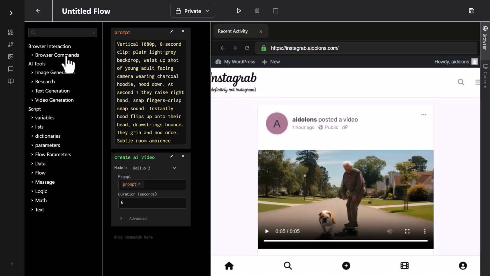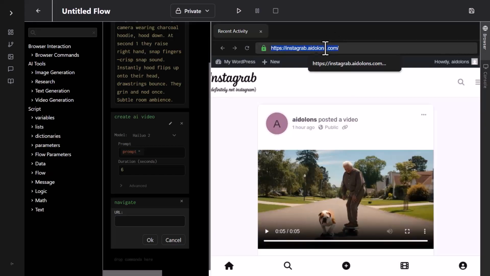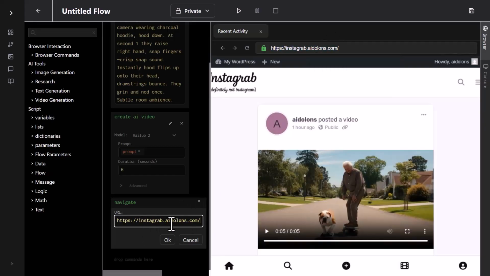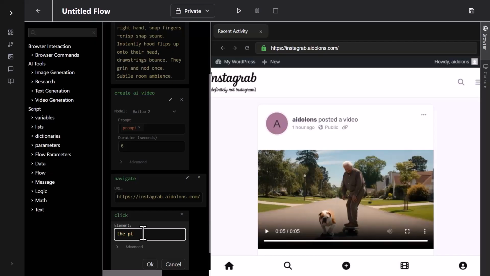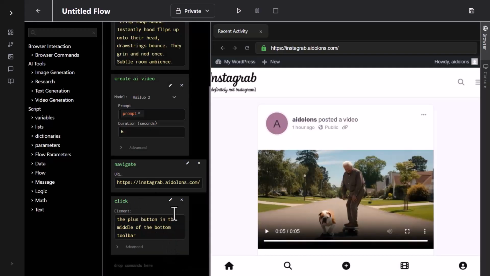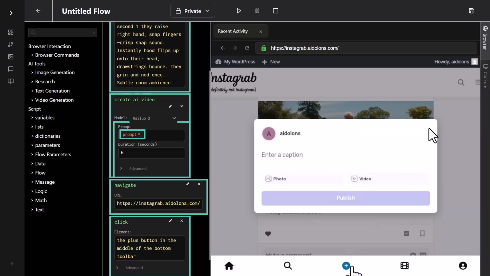We'll have it start by navigating to our website. For the URL, we will use our Instagram website URL. All right, next we're going to click this plus button on the toolbar. So I'm going to drag over click, and I'm going to tell it the plus button in the middle of the bottom toolbar. All right, let's run it up to there and see what we get. So now it's navigating to the page, and now it's going to click the button. So far, so good.